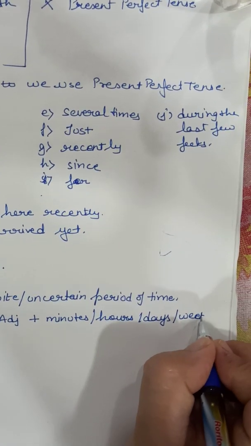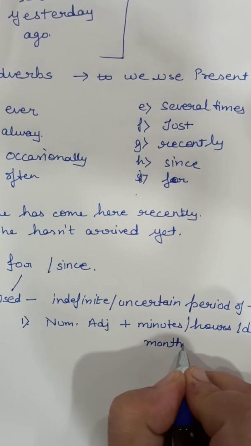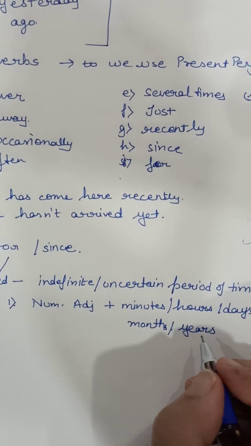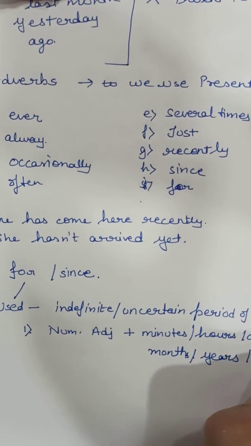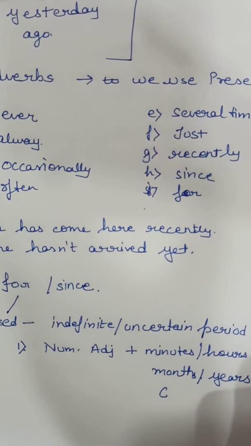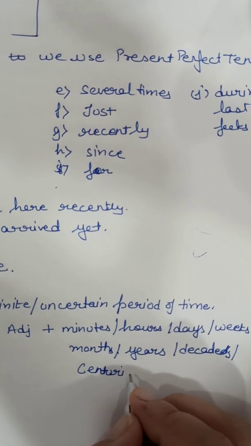weeks, okay, months, years, decades, centuries, okay.